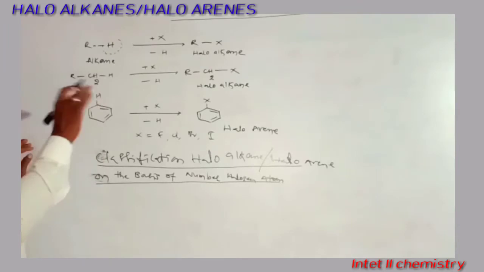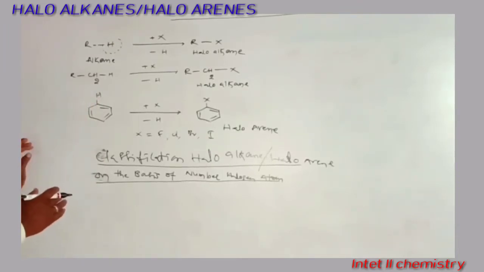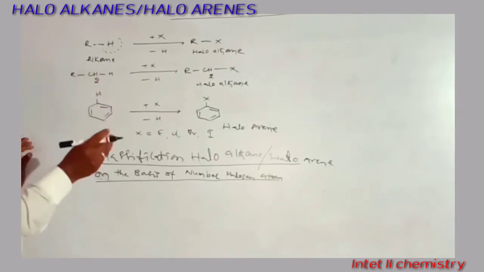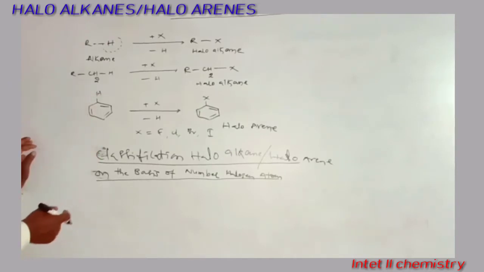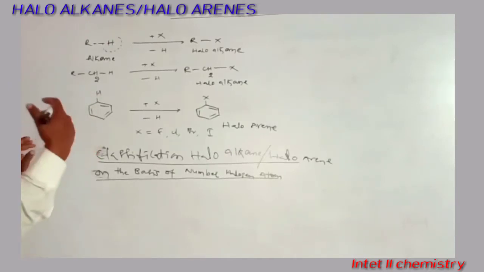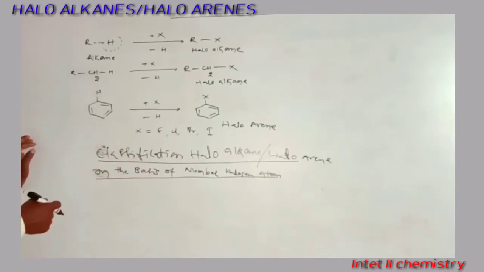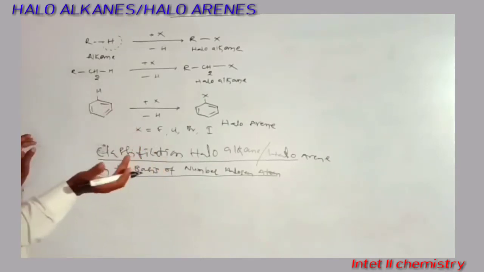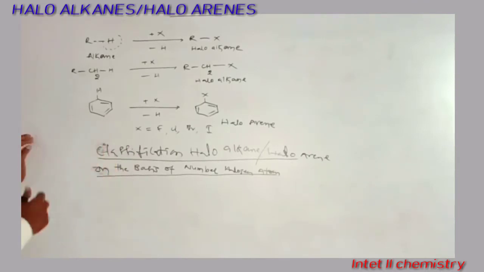That is why they are called monohaloalkanes or monohaloarenes. If it contains two halogen atoms, it is a dihalo compound. If it contains three, it is a trihalo compound. If it is more than that, those are called polyhalogen compounds.